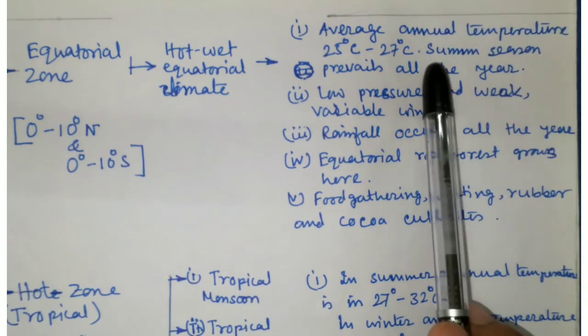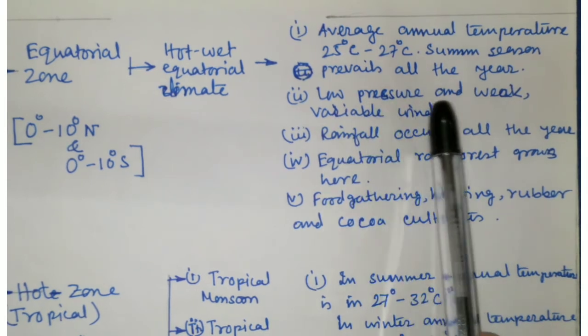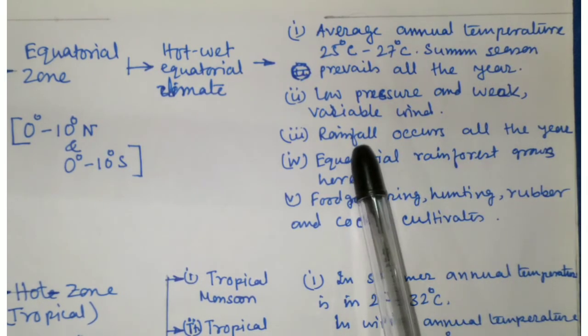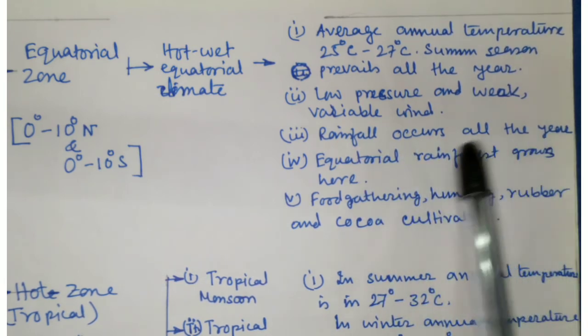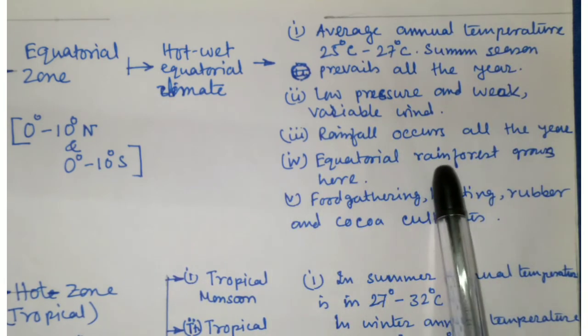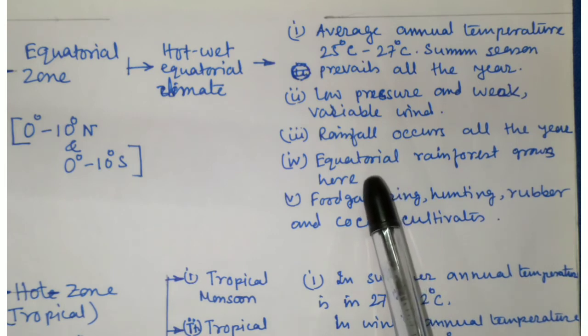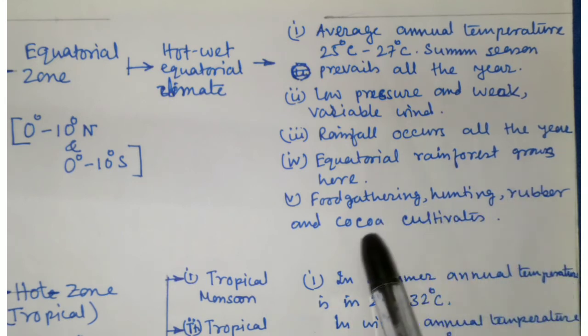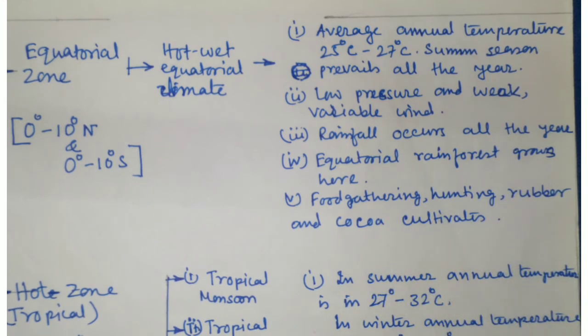The summer season prevails all the year. Number two, low pressure and weak variable winds are present here. Number three, rainfall occurs all the year. Number four, equatorial rainforest grows here. And human activities are food gathering, hunting, and rubber and cocoa cultivation.